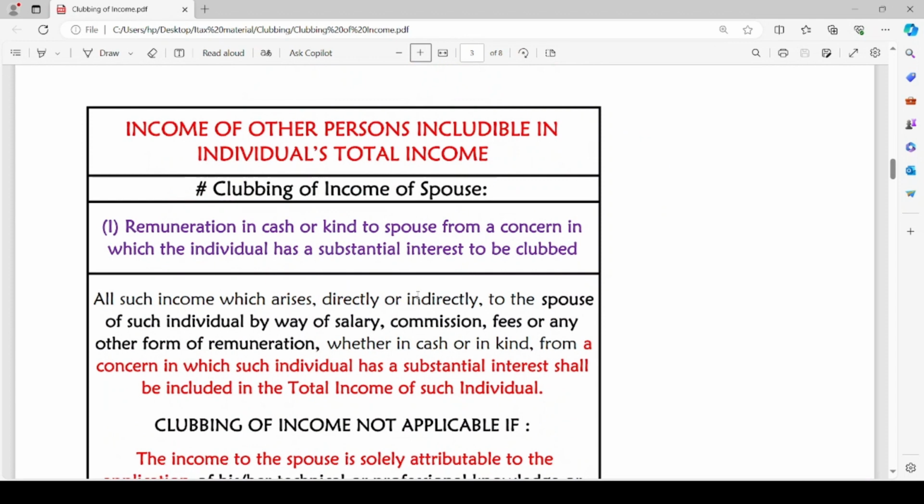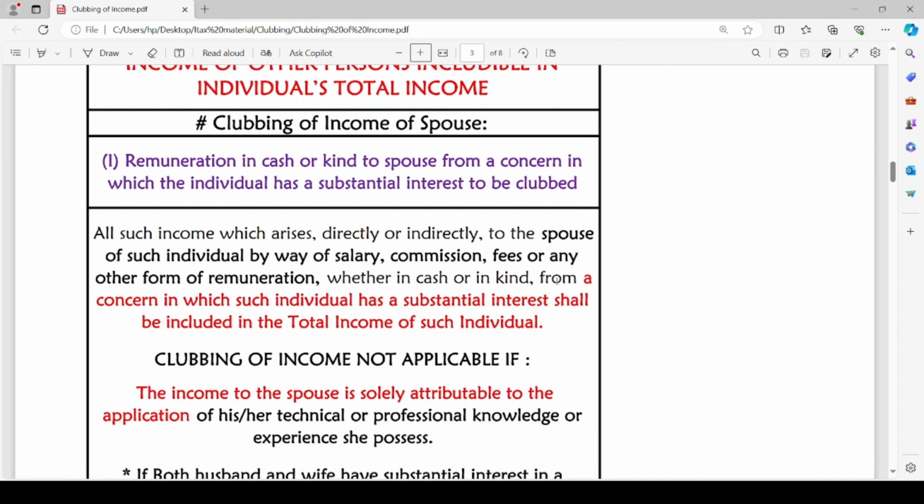The next topic is income of other persons includable in the individual's total income. The other persons here are the spouse of the individual, or the son's wife of the individual, that is daughter-in-law of the individual, or minor child of the individual. There are three cases. The first one deals with clubbing of income of spouse. Let us see the cases where the income of spouse is clubbed with the income of assessee individual. Let us go through them one by one.